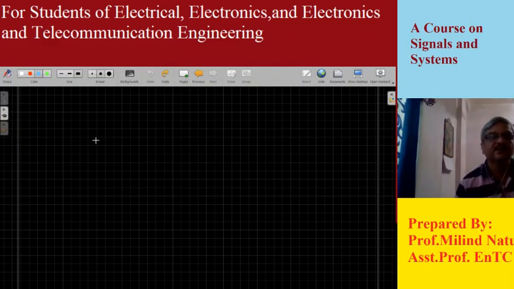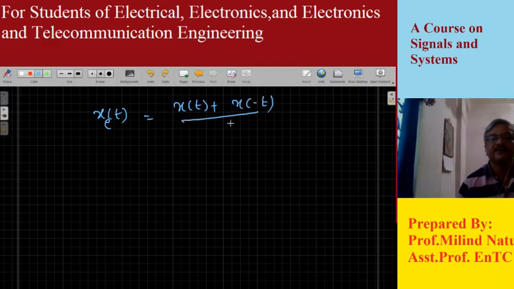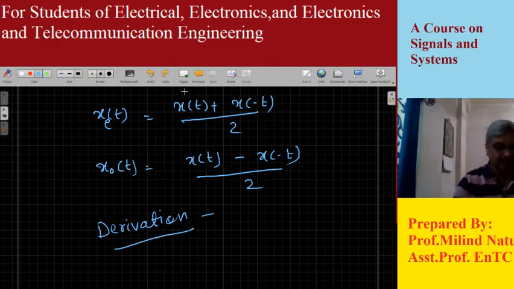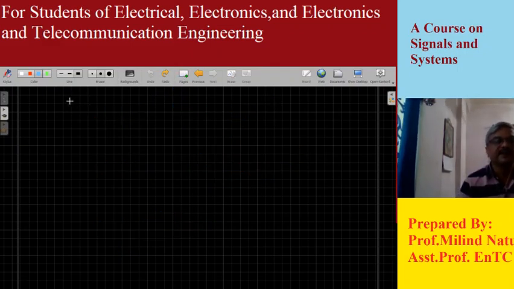The even part of x of t is equal to x of t plus x of minus t divided by 2, and the odd part of x of t is equal to x of t minus x of minus t divided by 2. The derivation of this I will cover in the next class. With this I conclude the even and odd parts of a signal, and we'll quickly move to the next classification of signals, that is periodic and aperiodic.